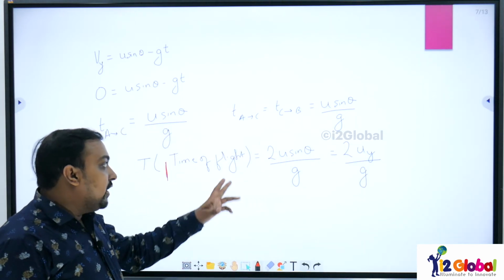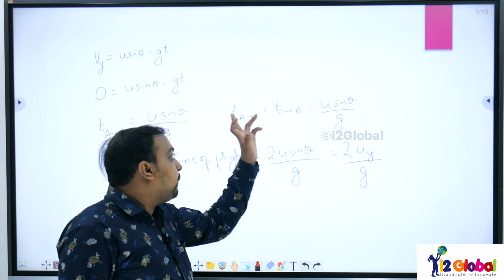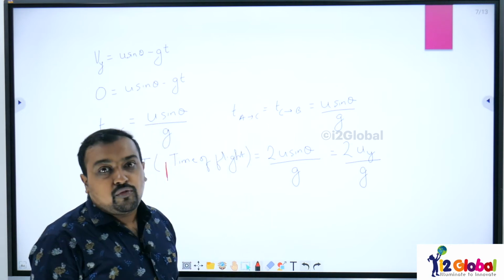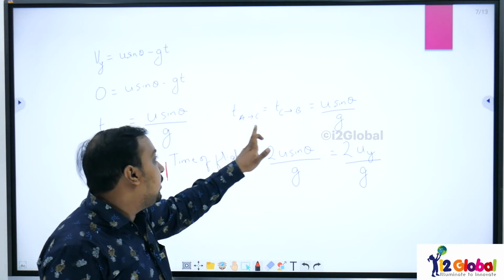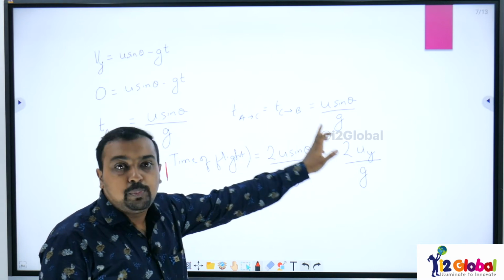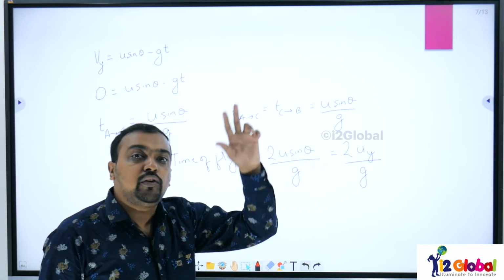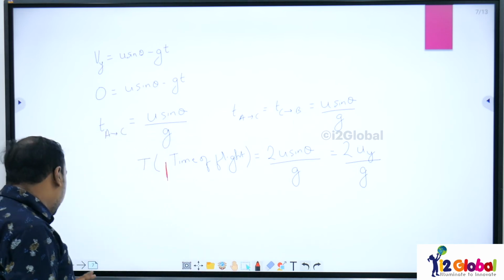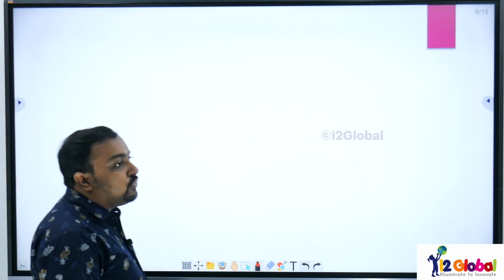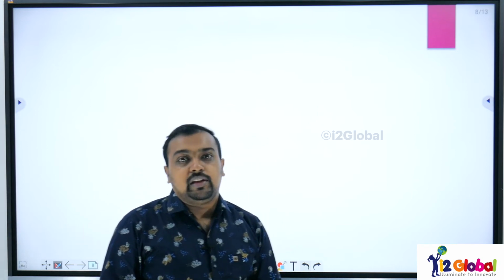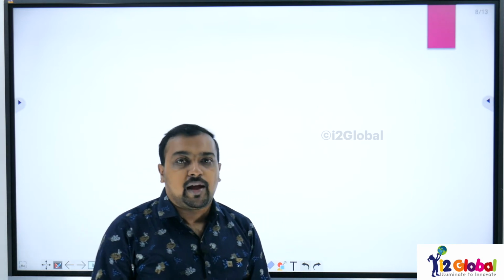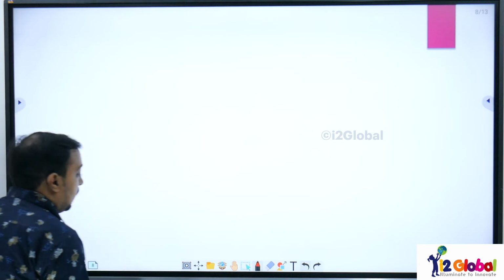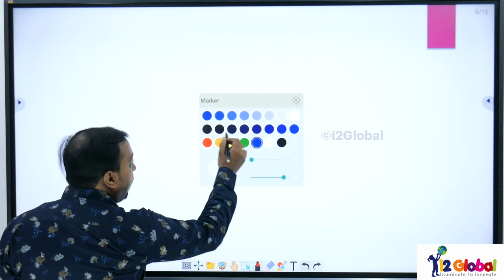Here the property is that the particle takes the same amount of time to move from point A to C and from C to B, that is from ground to highest point, and from highest point to the ground. Now let me move further and let us find out what will be the value of the maximum height.